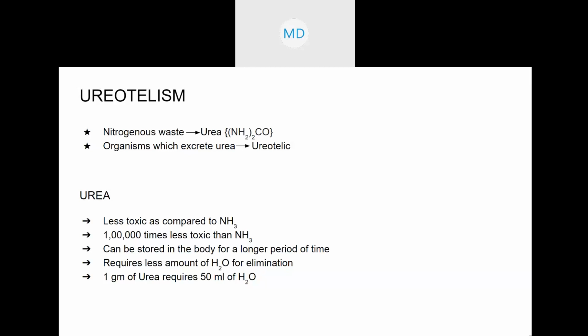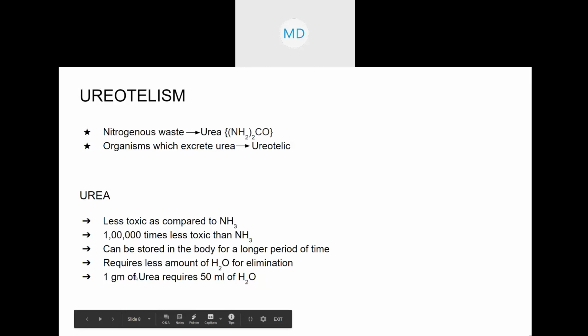Earlier, we discussed elimination of ammonia. How much water does it require for elimination of ammonia? For ammonia, how much? 300 to 500 ml. Yes, 300 to 500 ml means almost half a liter, right? So that amount is pretty high compared to this 50 ml for urea, right?